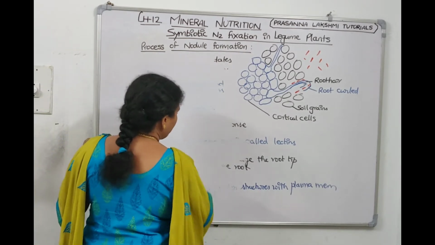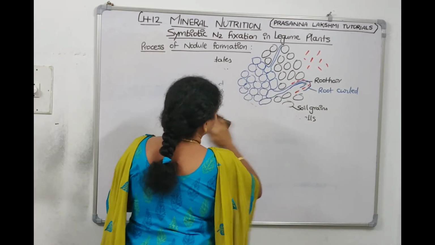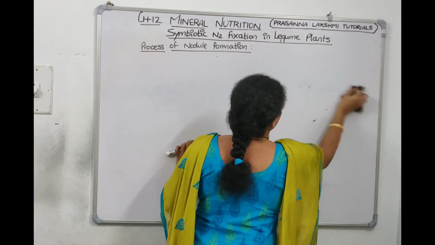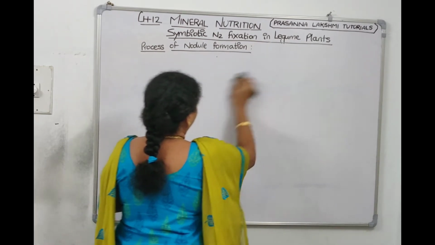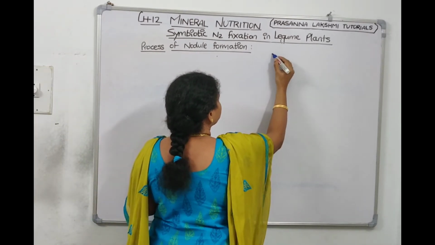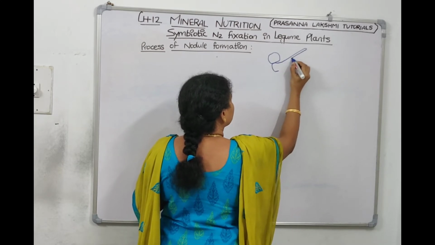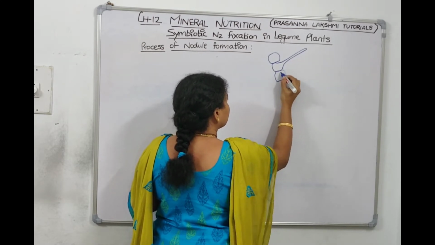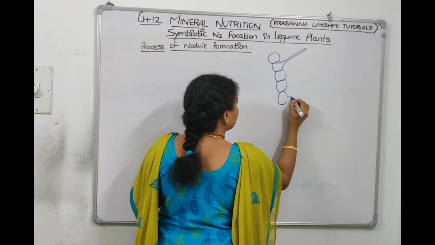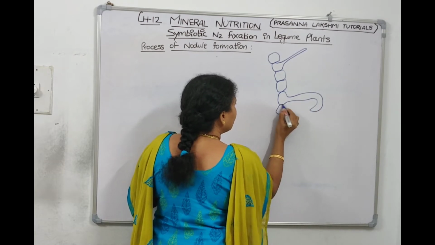Now then what happens, tell me? The infection thread is made. The root curled, right?